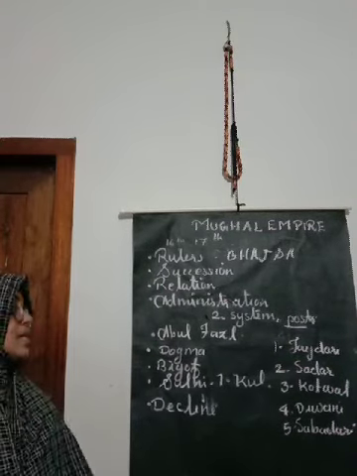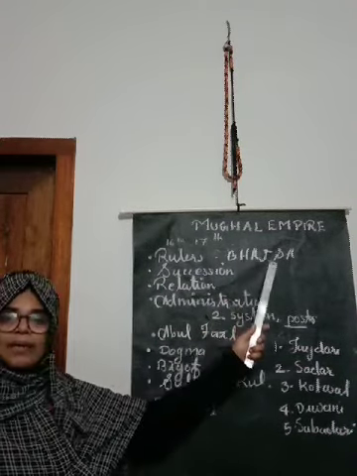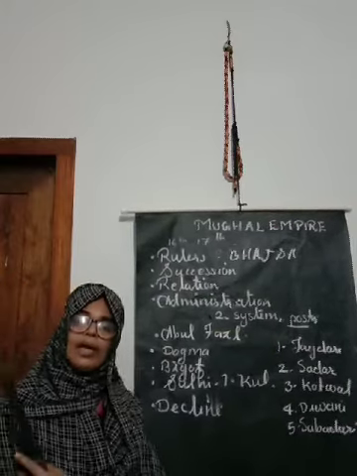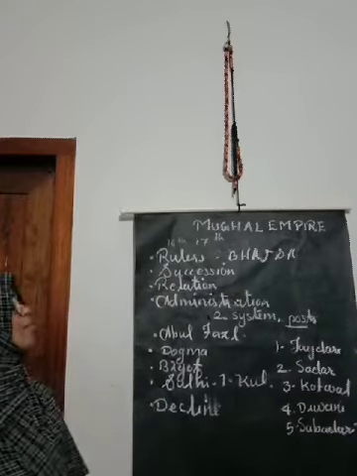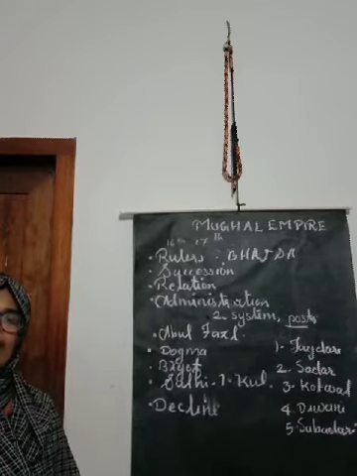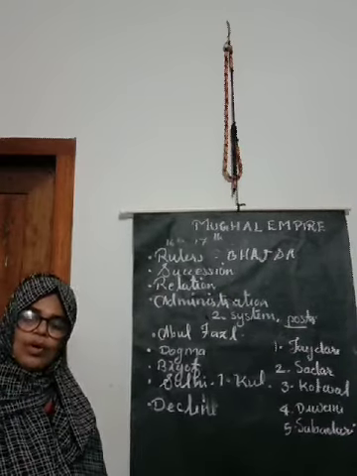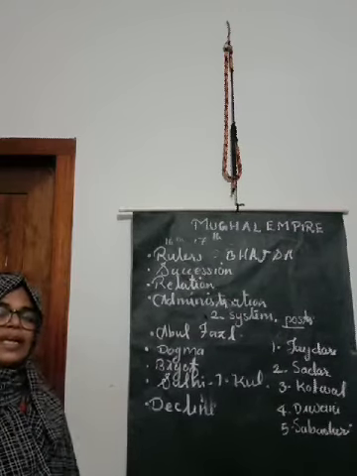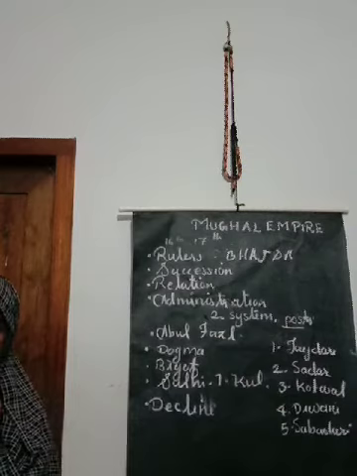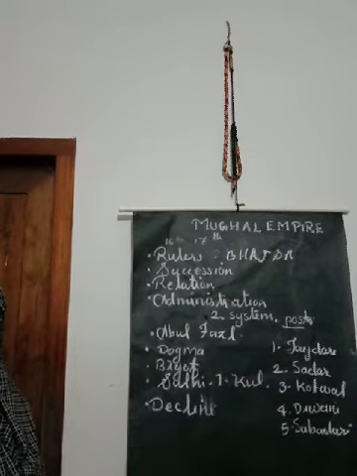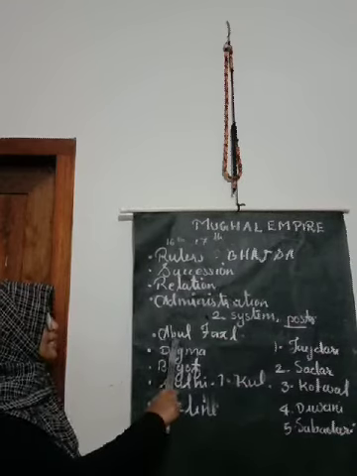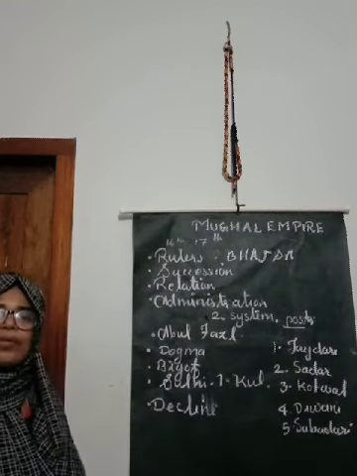Next one, who was Abul Fazl? Have you heard of this Akbar? Akbar the Great. He was a very famous, or maybe the most famous ruler among this Mughal Empire. Under Akbar's reign, in Akbar the Great's court, there lived a writer. He was not only a writer, he was a friend of Akbar also. His name is Abul Fazl.